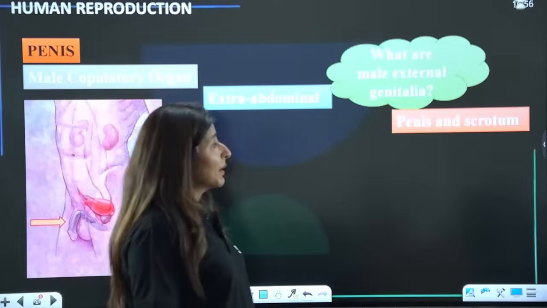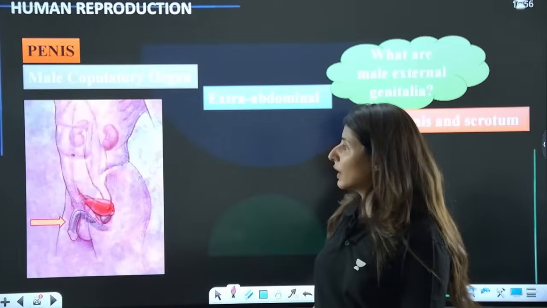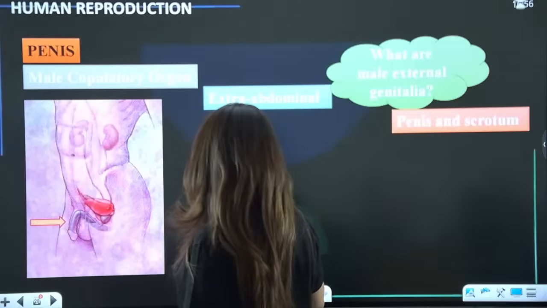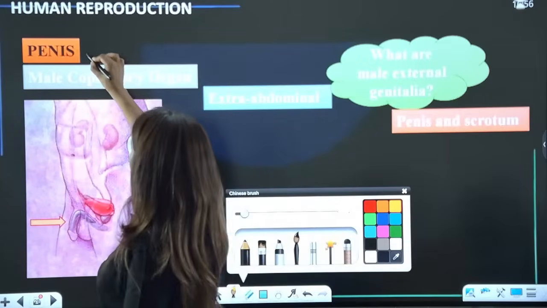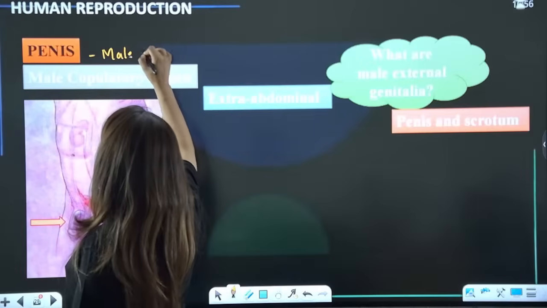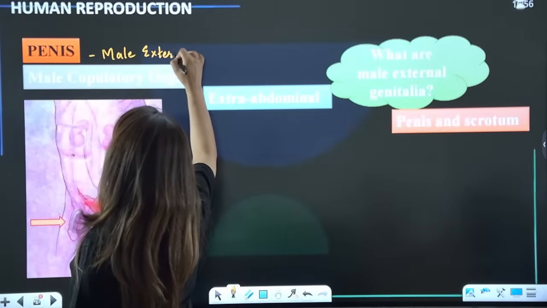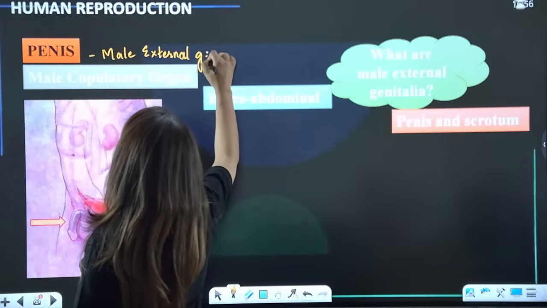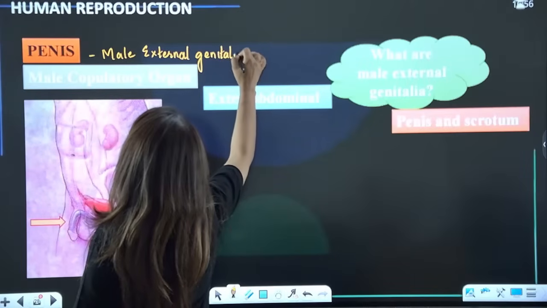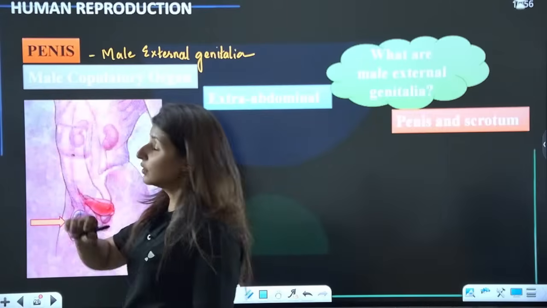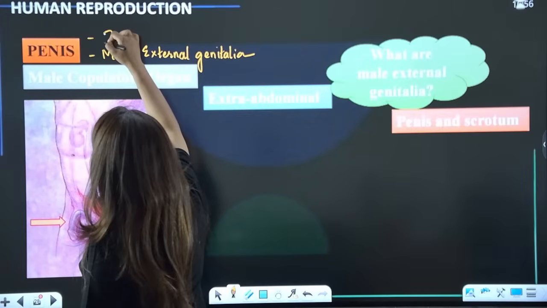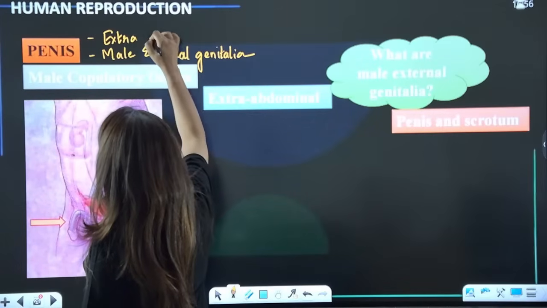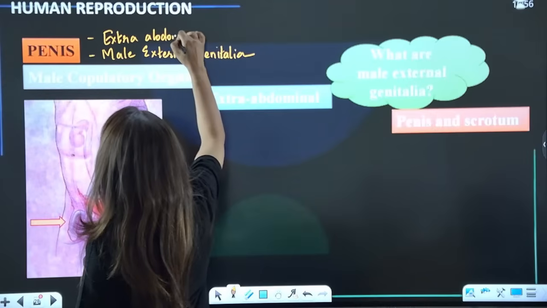And guys, now coming to the external genitalia of males, which is the penis. Penis represents the male copulatory organ and male external genitalia. Now, why do we call it external genitalia? Because it is present outside the body. So hence it is of course extra abdominal.